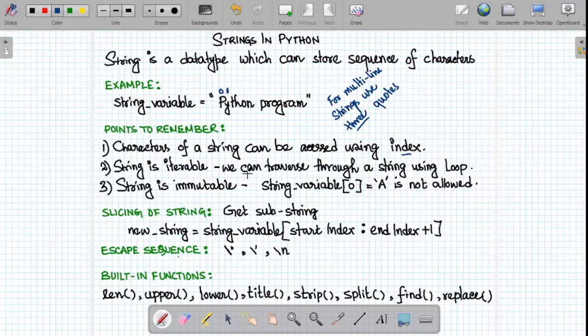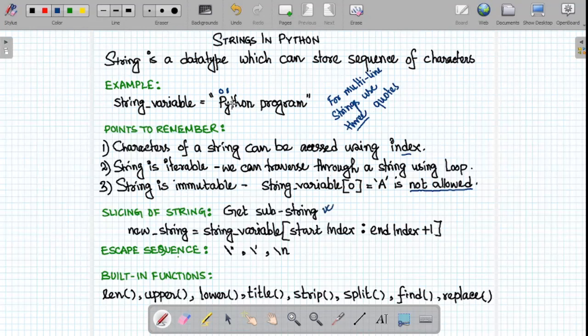String is iterable. So we can use a while loop or for loop to iterate through all the characters present in a string. String is immutable. That means we cannot change a specific character of a string. For example, if we use an index with an assignment operator and set the 0th index as a instead of p, it is not allowed. Python compiler will throw an error. That proves that string is immutable in Python.